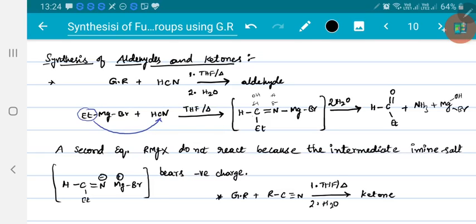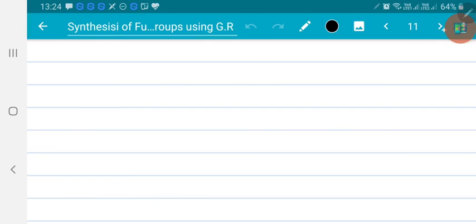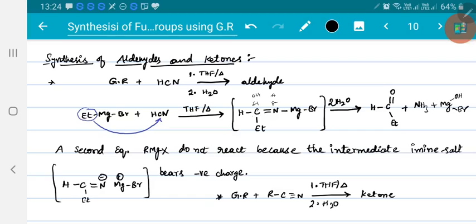Now, similarly, we can prepare aldehyde or ketone by using esters also, right? We are discussing synthesis of aldehyde or ketone from cyanides.